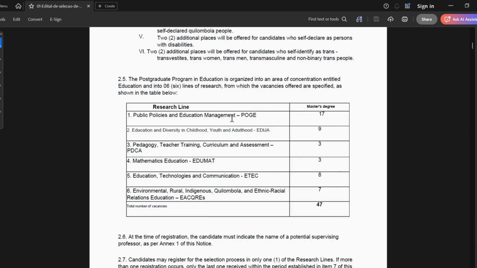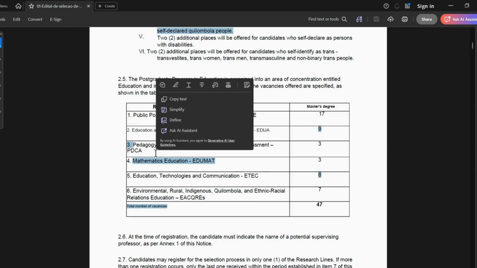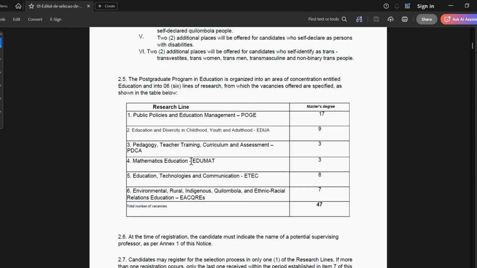These are the research lines, like areas of specialization. The total number again is 47. Out of those 47, 17 vacancies are for those who are going to research public policies and education management. So if your research is in this line, there are 17 vacancies available. Then 9 for education and diversity in childhood, youth, and adults. Then 3 vacancies for pedagogy, teacher training, curriculum, and assessment, and 3 for mathematics education. Then 8 for another line, and so on.